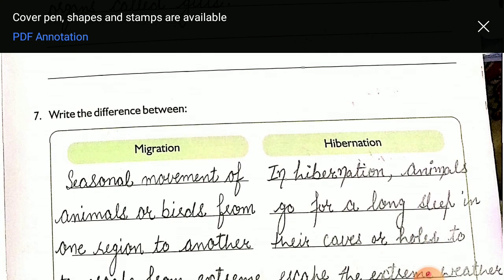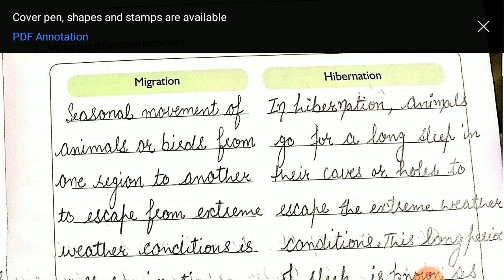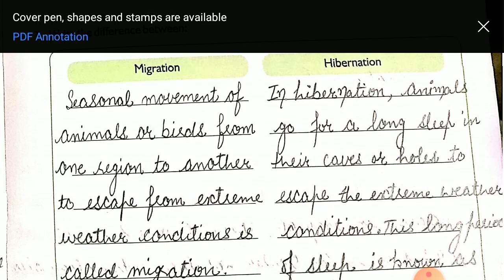Seventh is, write the difference between migration and hibernation. You all know migration and hibernation. Now what is migration? Seasonal movement of animals or birds from one region to another to escape from extreme weather conditions is called migration. When some animals and birds cannot face the extreme winter conditions, they move to warmer regions to escape those conditions, and after some time they come back to their native places when the conditions become favorable. So this is migration.